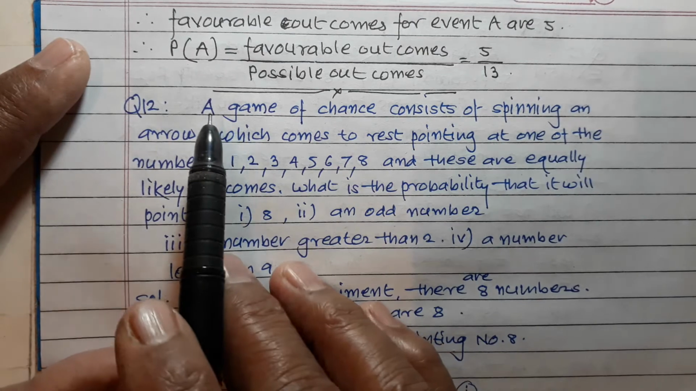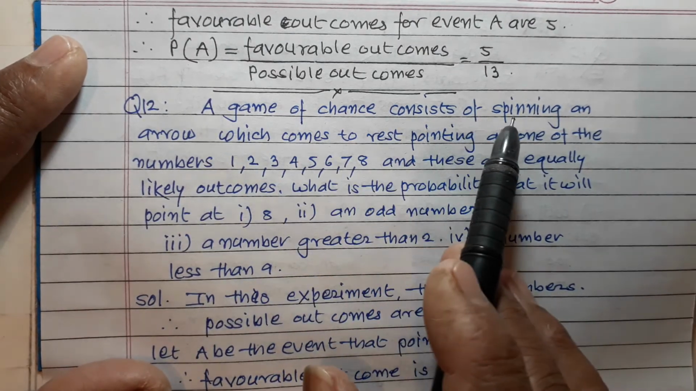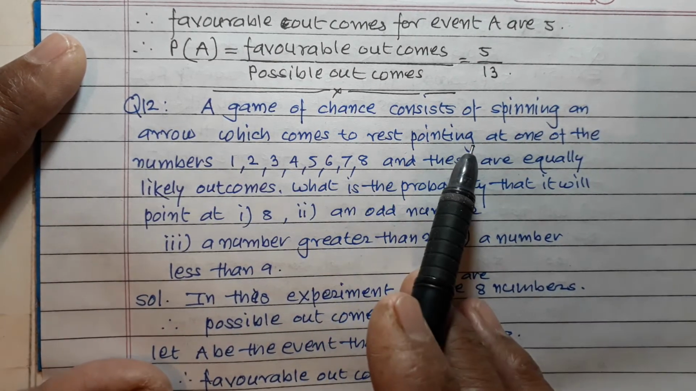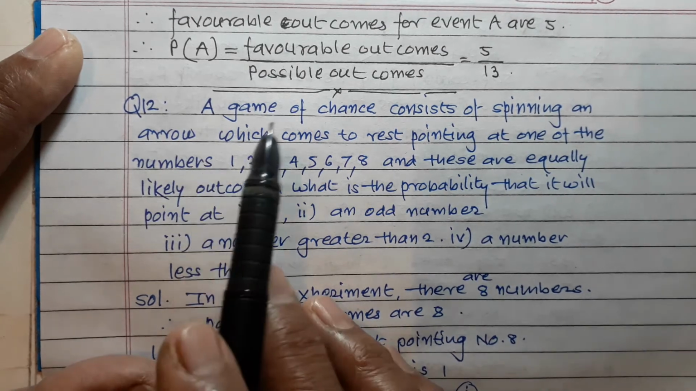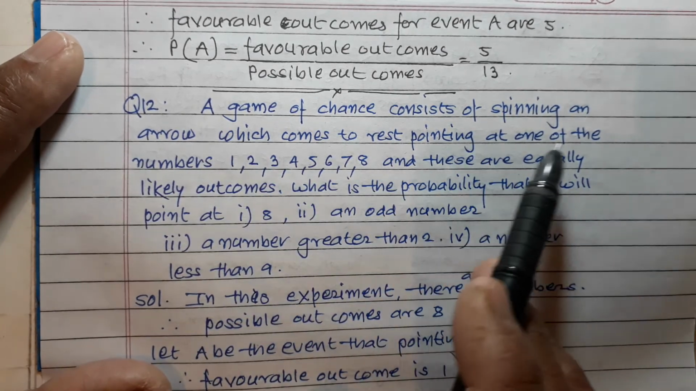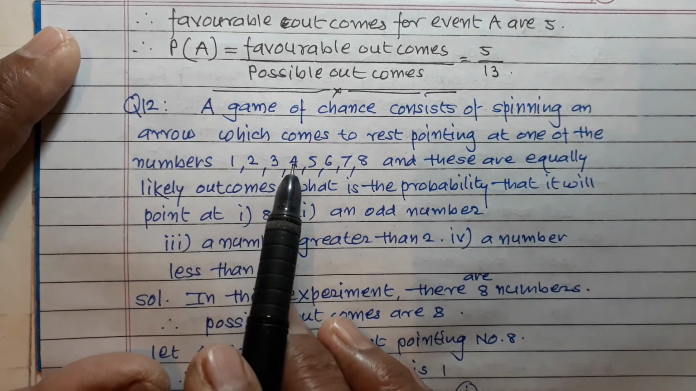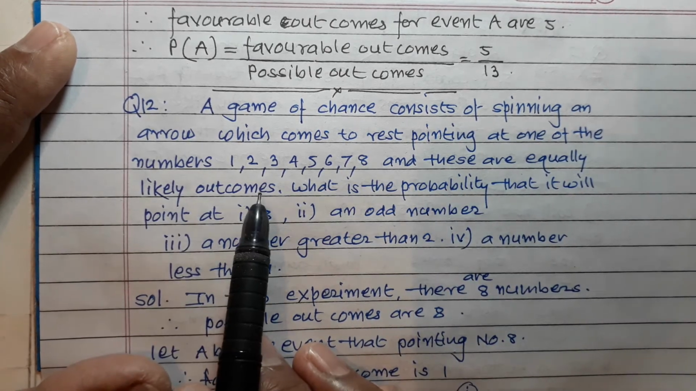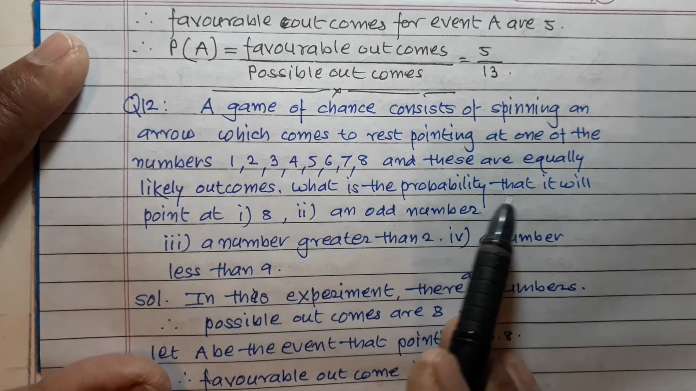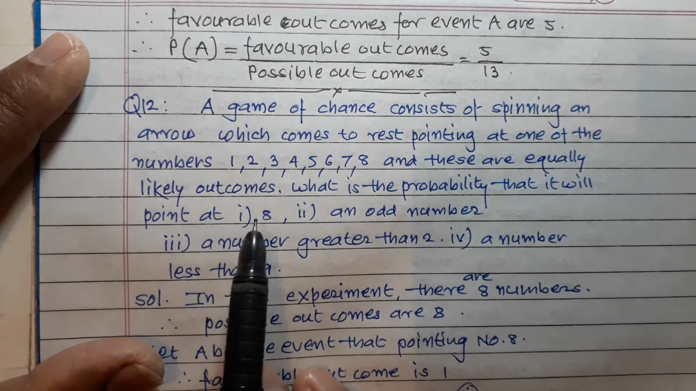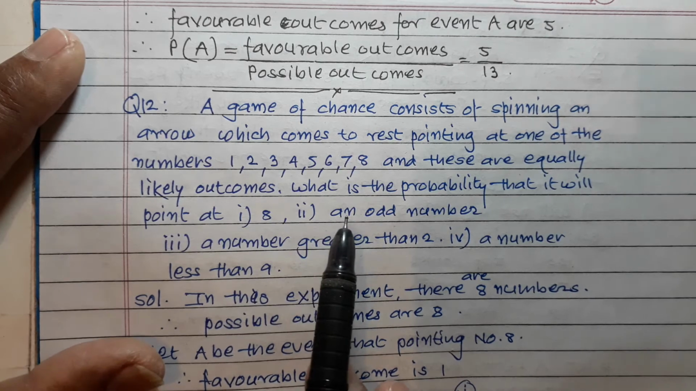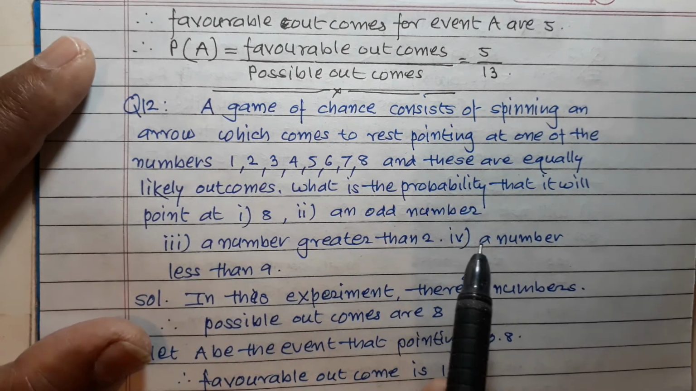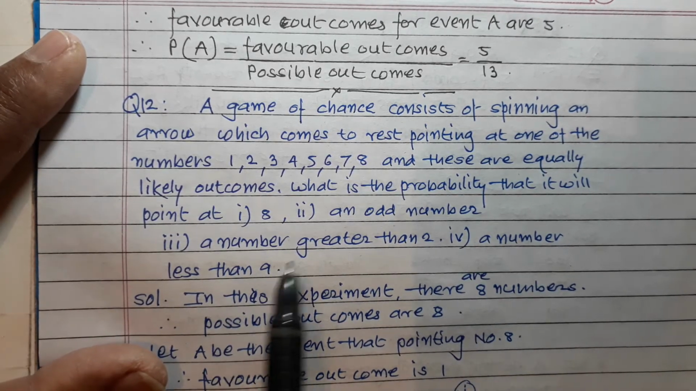Question number 12. A game of chance consists of spinning an arrow which comes to rest pointing at one of the numbers 1, 2, 3, 4, 5, 6, 7, 8, and these are equally likely outcomes. What is the probability that it will point at: number 1, 8; number 2, an odd number; number 3, a number greater than 2; number 4, a number less than 9? Okay.